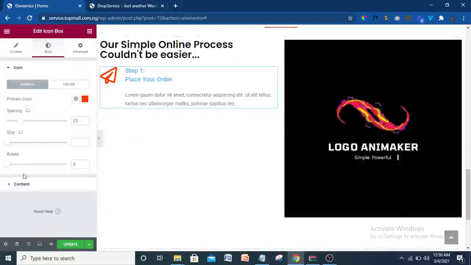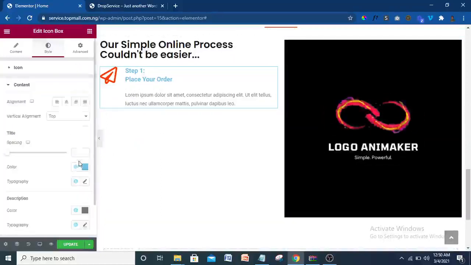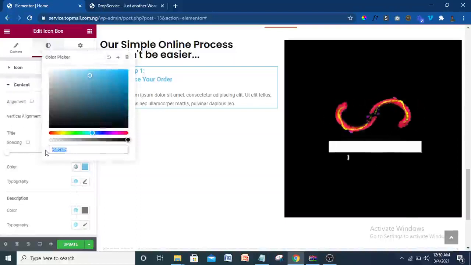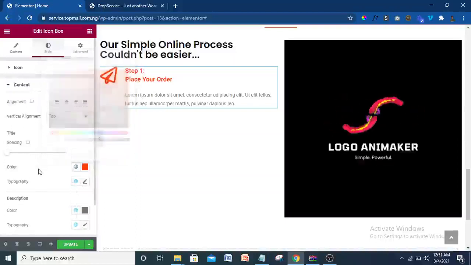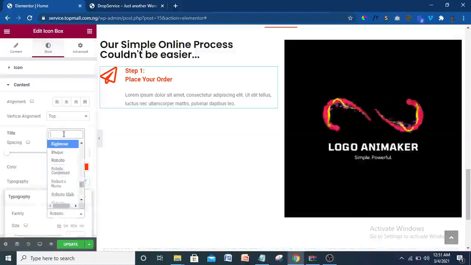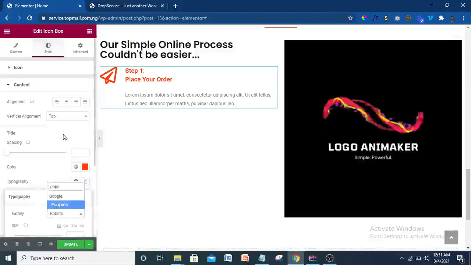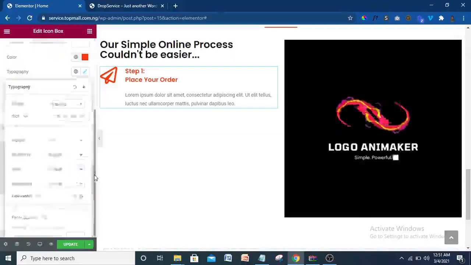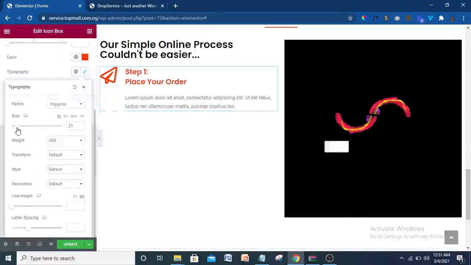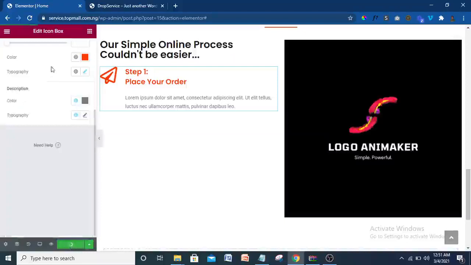All right, then come to content here, then give it the same color that I copied here. Okay, that's been done. Then typography, of course, Poppins. Typography should be Poppins, P-O-P-P. All right, then I can increase the size a bit, just a little bit. All right, so update. So that's what you're going to do there.